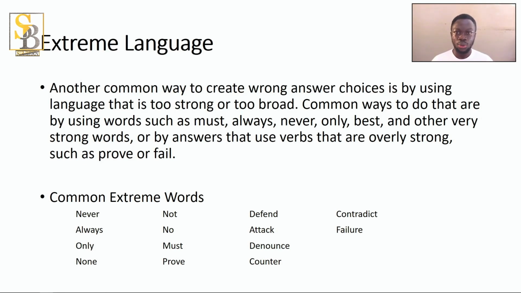So per the example above that we saw, they say that the lemur has been given a reserve in Madagascar where they live. But in one of the answers, they said that they only live there. They said that they've given a reserve for them to go and live there. It doesn't mean that they only live there. But the answer is using extreme language. Maybe a zoo has a lion, they've kept lions in zoos, so you go and say that lions only live in zoos. This is extreme language.